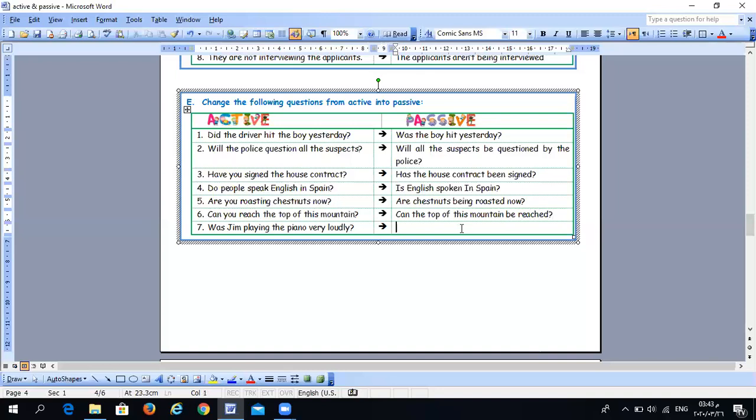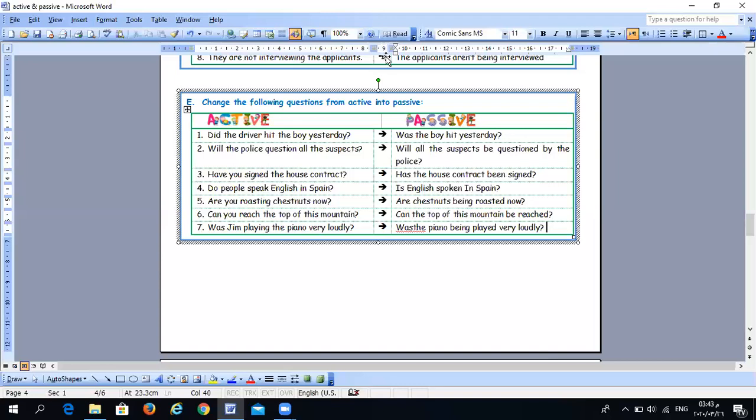The last one: was Jem playing the piano very loudly? Was the piano being played very loudly? And this is how we change questions from active into passive.